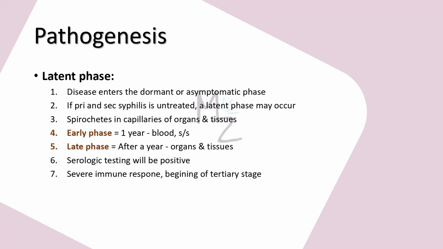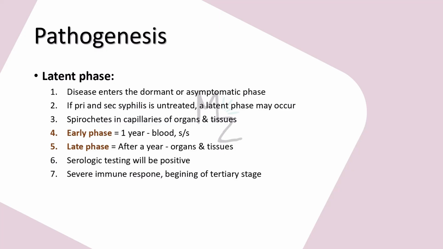Spirochetes in capillaries of organs and tissues are found. The latent period can be divided into early and late stages. An early latent period can last for 1 or 2 years after the secondary stage. The symptoms of secondary syphilis can reappear and patients can infect others. And in this stage, these spirochetes, the Treponema pallidum, are present in blood. In the late latent period, which can last for many years, no symptoms occur and patients are not infectious.